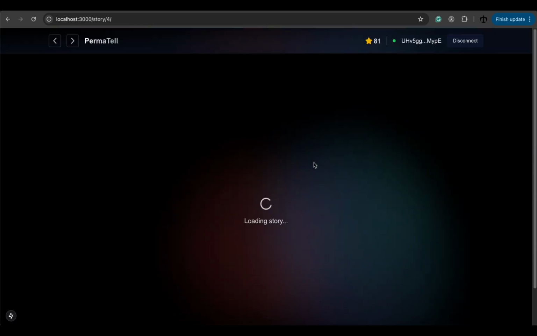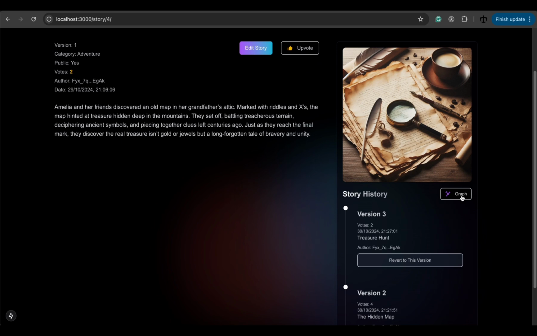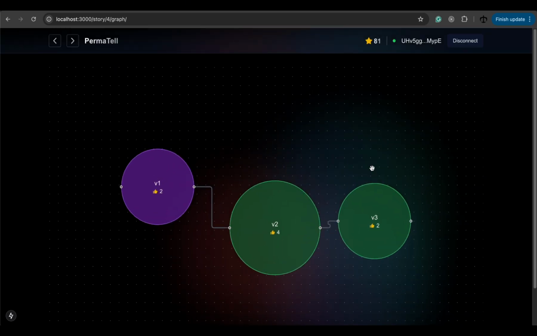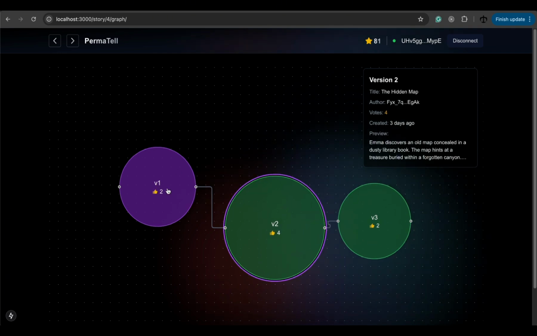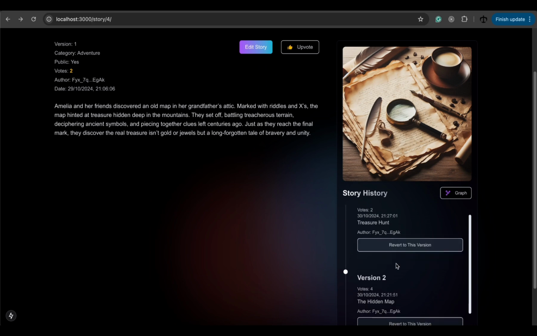Let's see if there's a story with a bit more versions. Maybe this one. So let's go and check it out. This is the treasure hunt. We can go to its graph. We can see that there's a bit more versions and a bit more happening. We can see that there's many more upvotes and the current version is at version 2. And here lies the impact of the application. Someone can go along and see exactly what happened in version 2.